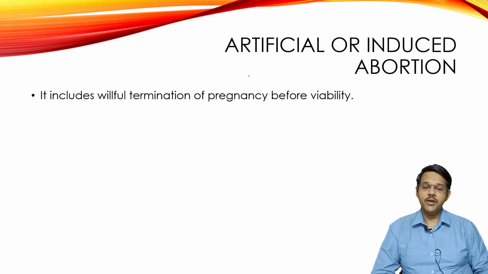Next is artificial or induced abortion. Artificial induced abortion is the willful termination of pregnancy before viability, that is less than 28 weeks of gestation. The woman herself wants to terminate the pregnancy willfully. Natural abortion occurs spontaneously without any induction. Artificial abortion is induced by many methods, and it is willfully done. The mother's will may be present or may not be present, based on how the abortion is done.